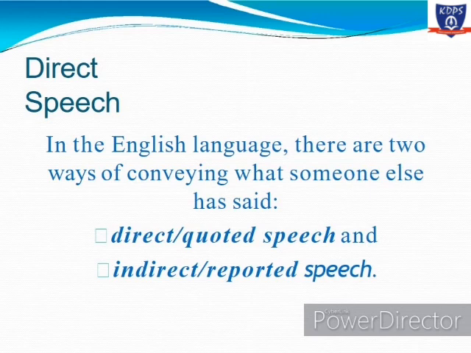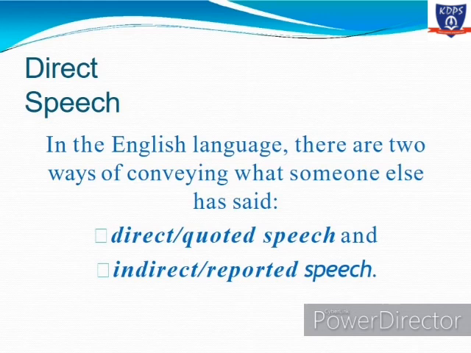And the other way is the indirect one, or you can say the reported one, which means that you have manipulated some words or you have changed the words of the original speaker.